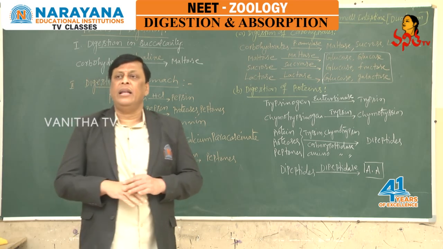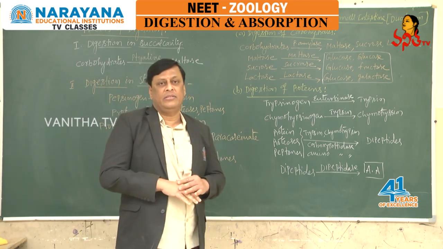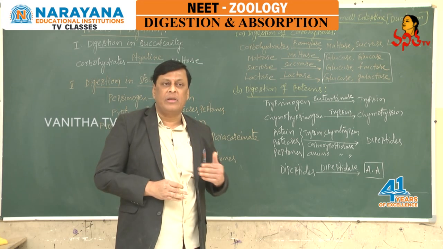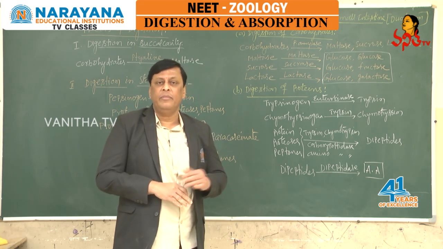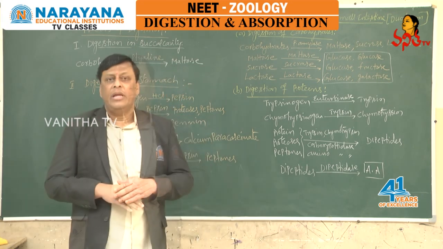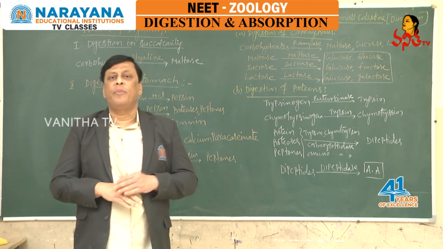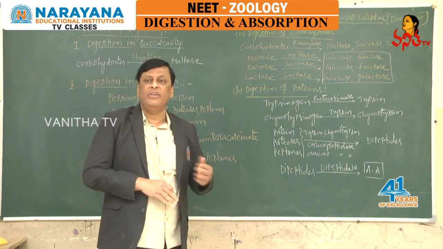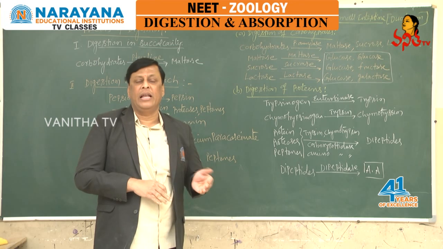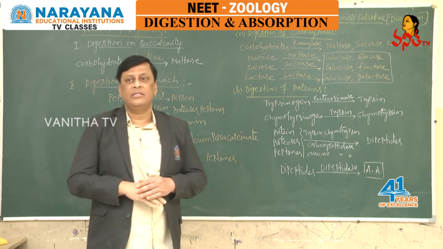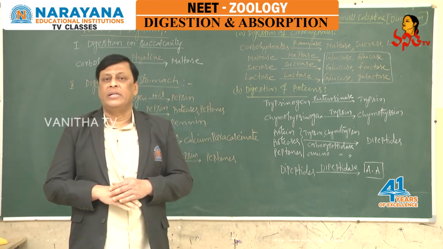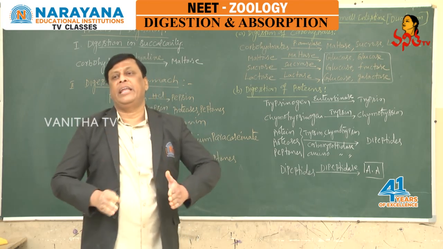The mechanical activities that we come across in the process of digestion are, first, mastication in the buccal cavity with the help of teeth, chewing the food material. The second one is peristaltic movements along the length of the alimentary canal.